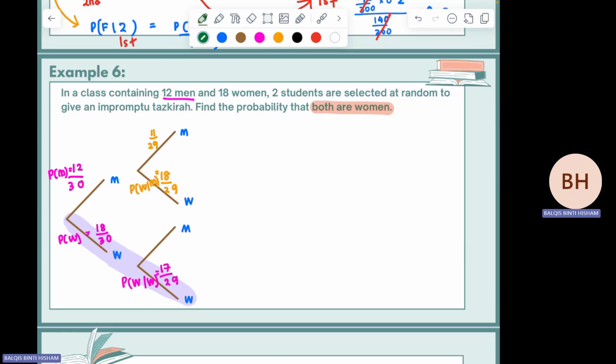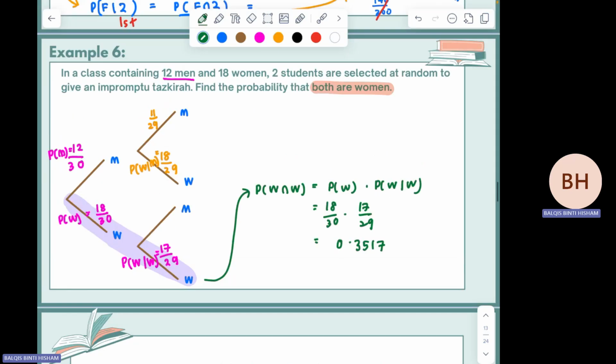So how to find the answer? Ni macam tulis kat atas sikit. P W intersect W is equivalent to P woman times P women given that women. So darab je lah. 18 over 30 times 17 over by 29. So the answer, 0.3517. Okay.